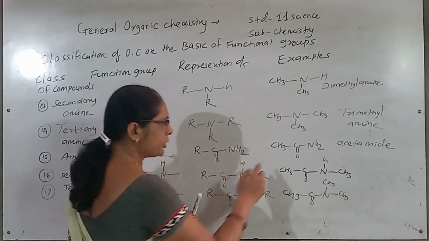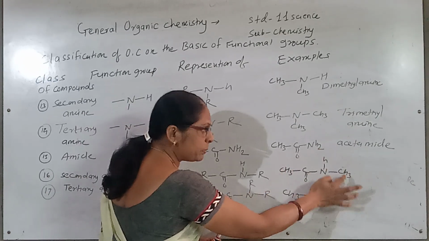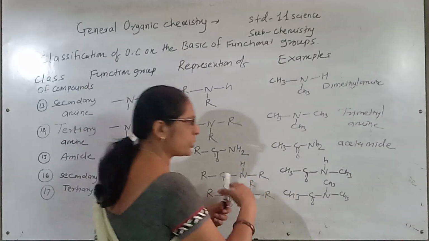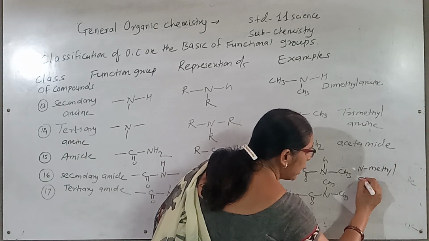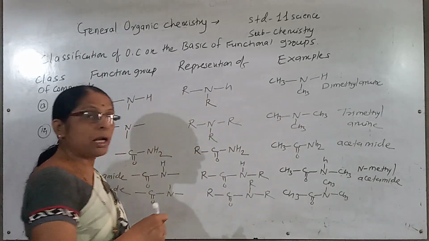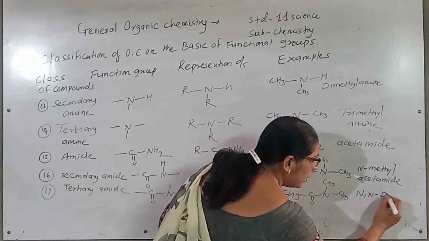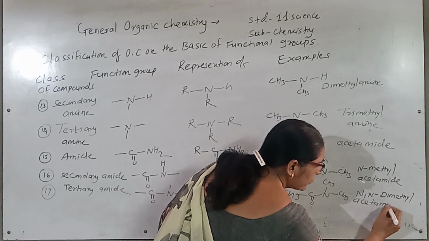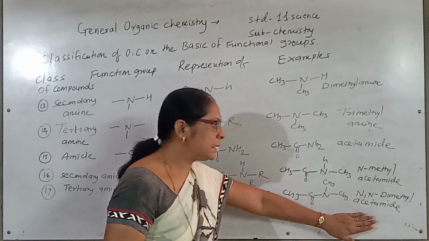Remember, CH3CONH2 is the acetamide. Now one hydrogen is replaced by the methyl, and this replacement is on the nitrogen, so it is called N-methyl acetamide. If there are two methyl groups on the nitrogen, they are called N,N-dimethyl acetamide. Though two are there, it is N,N-dimethyl acetamide.